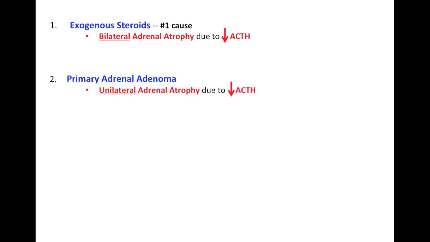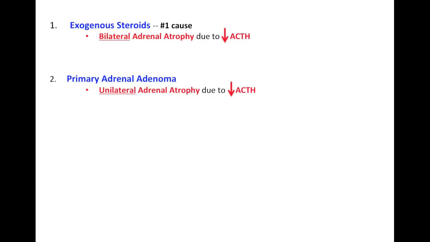The second reason is primary adrenal adenoma. In this case, one of the adrenal glands has the adenoma, so it's secreting a lot of cortisol. So that cortisol now is going to negative feedback the hypothalamus and then the anterior pituitary, then leading to decreased ACTH production from the anterior pituitary. Now the normal adrenal gland is the one that's going to become atrophied, because the one with the adenoma is going to undergo hyperplasia because it's working a lot.